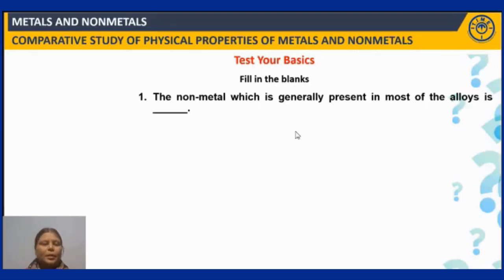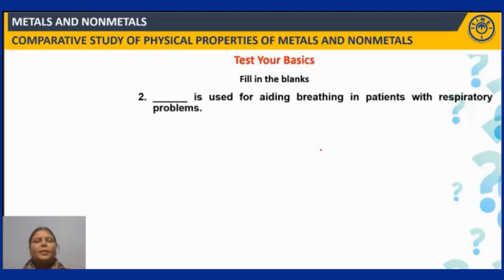The non-metal which is generally present in most of the alloys is? Simple question, and the answer is carbon, because this is the non-metal which you can see in most of the alloys, right? Next question: dash is used for aiding breathing in patients with respiratory problems.